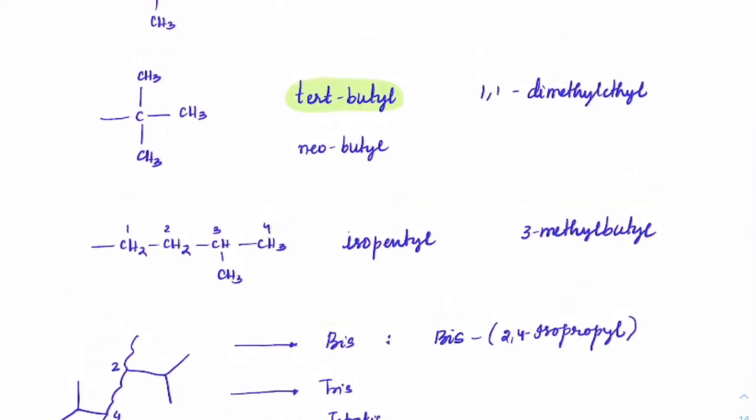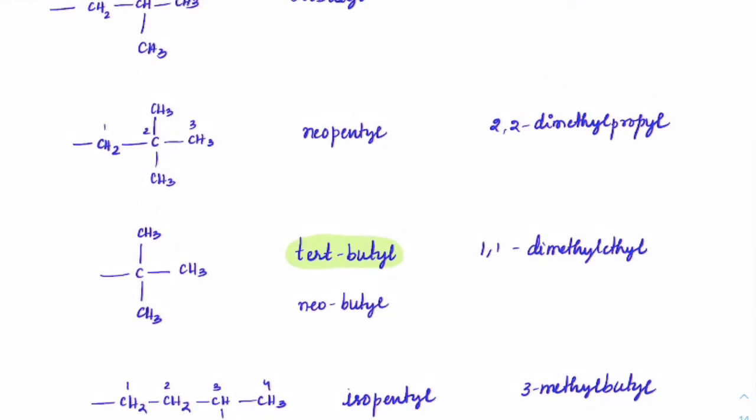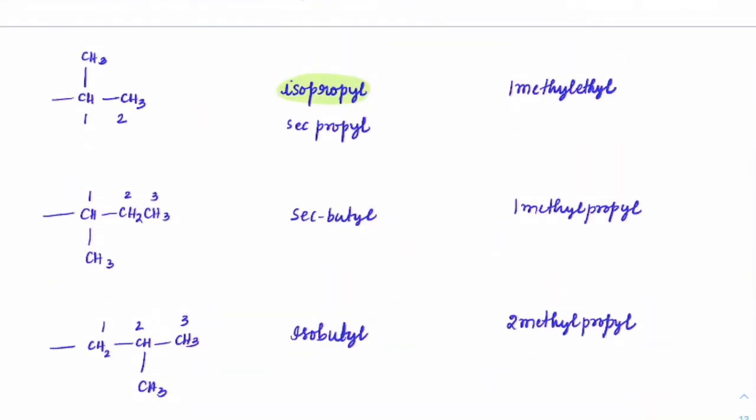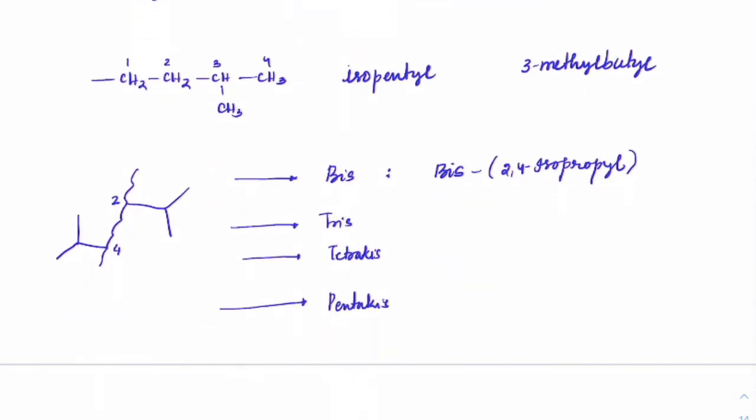Or we can write it as bis. If you go back, isopropyl has a name as 1-methyl ethyl. So you would write the same thing as bis 2,4, 1-methyl ethyl, which is connected.